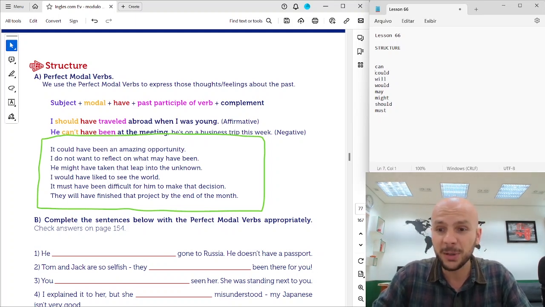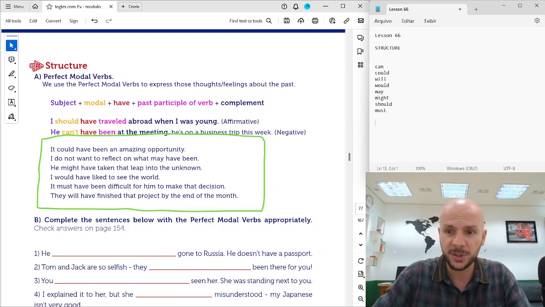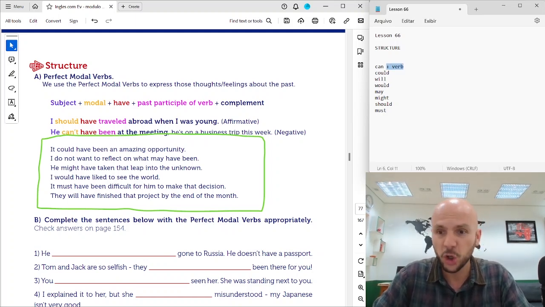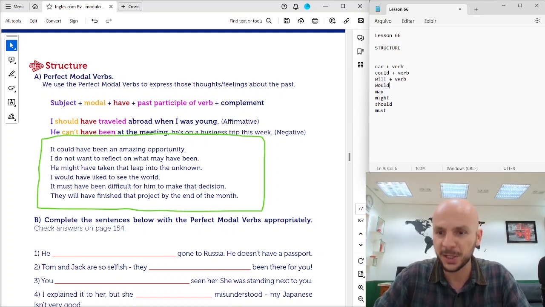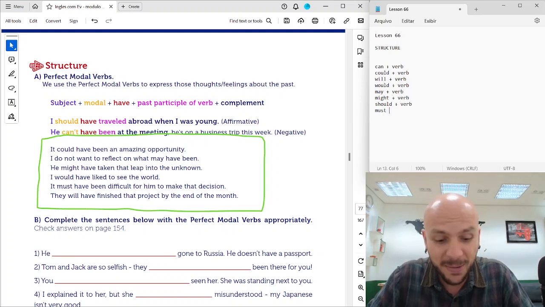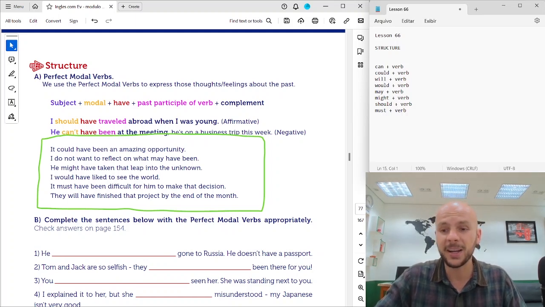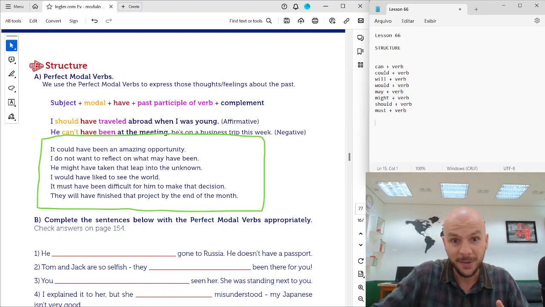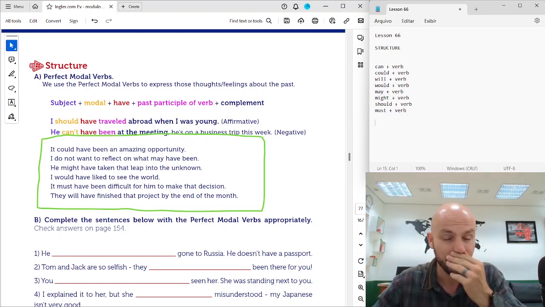They are called modal verbs because you use them with other verbs. So it's can plus another verb, could plus another verb, will plus another verb, would plus another verb, may plus another verb, might plus another verb, should plus another verb, and must plus another verb. They work as a support for the main verb of the sentence.